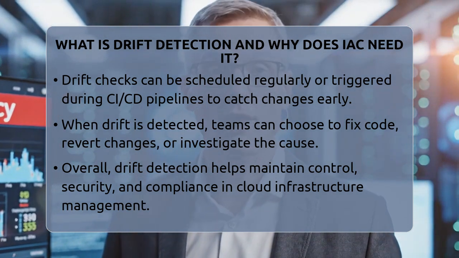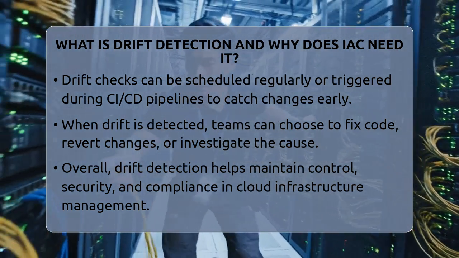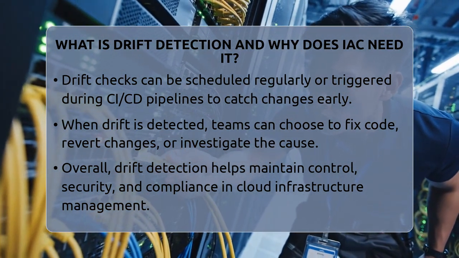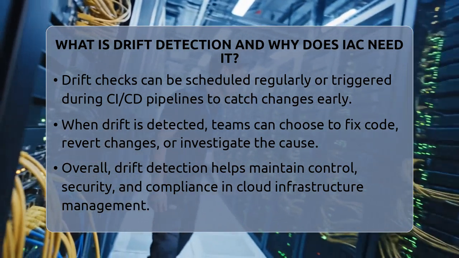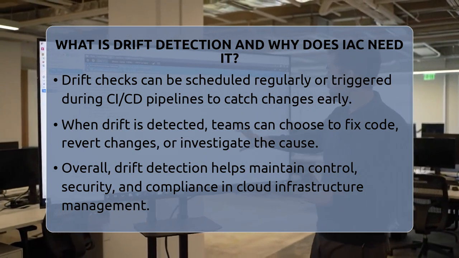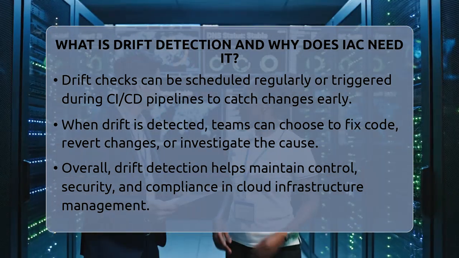Overall, drift detection is about keeping control of your cloud environment. It helps catch unwanted changes early, so your infrastructure stays secure, compliant, and predictable. It's an essential part of managing infrastructure as code effectively, especially when automation and multiple team members are involved.